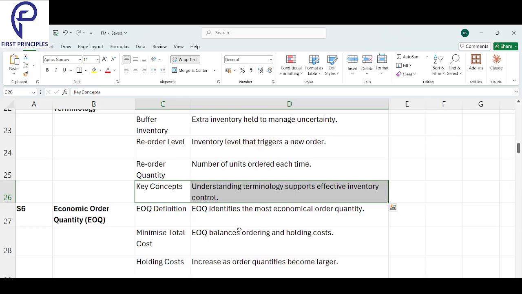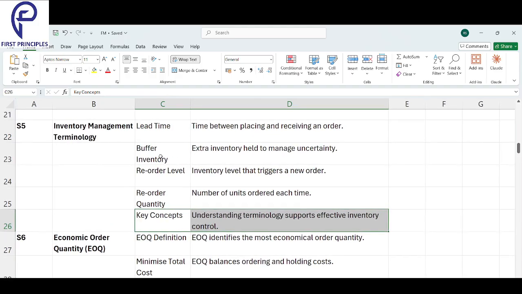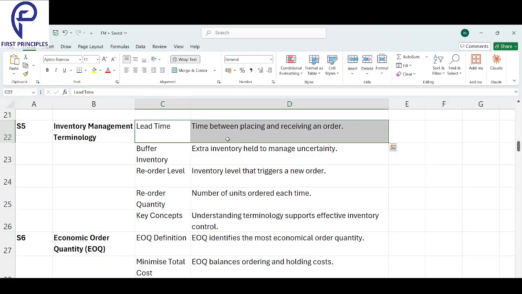Key concepts. Understanding terminology will support effective inventory control. Firstly, we understood what is lead time: the time between placing an order and receiving an order. That is called lead time.